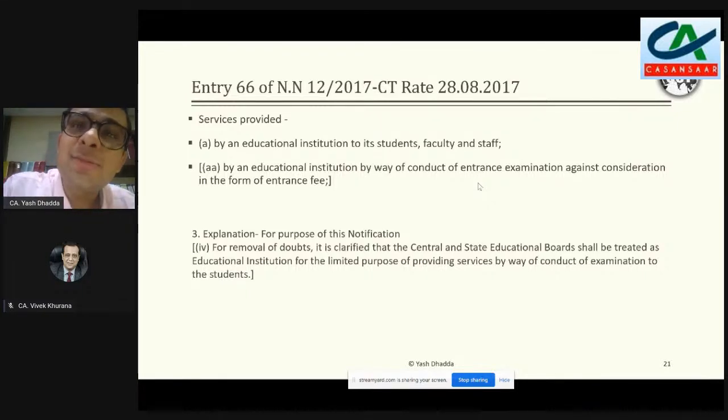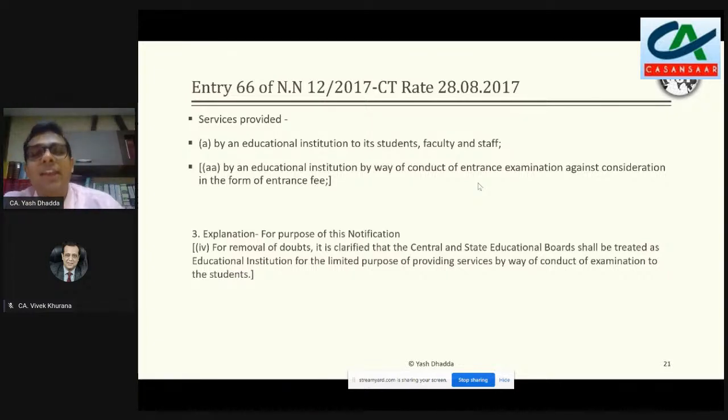And if it's a service which has been provided by an educational institution to its faculty, and as I was just referring to, यहाँ पर service का nature relevant नहीं है, but relationship supplier और receiver का as an educational institution और faculty होना जरूरी है. तो अगर वो establish हो जाता है, तो ये जो rent पर दिया गया अपने faculty का birthday party organize करने के लिए, can I take a view by saying it would be exempted? Again, you would have two views to say that.